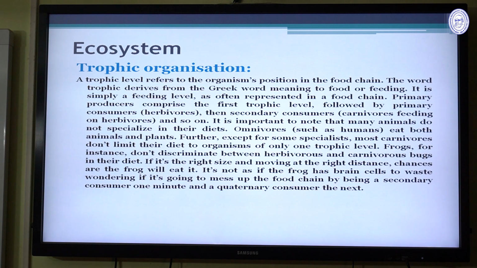This is the example. If it's the right size and moving at the right distance, the frog will eat. It's not as if the frog has the brain cells to wonder if it's going to mess up the food chain. By being a secondary consumer one minute, and a quaternary consumer the next.